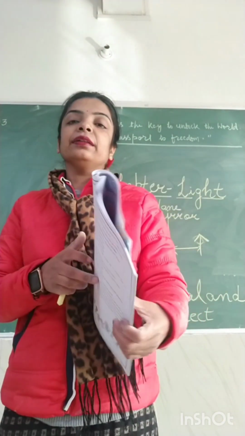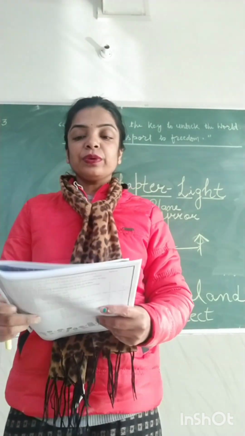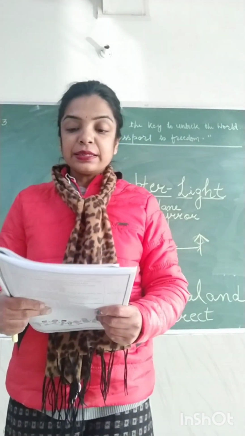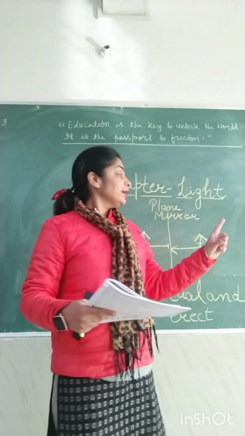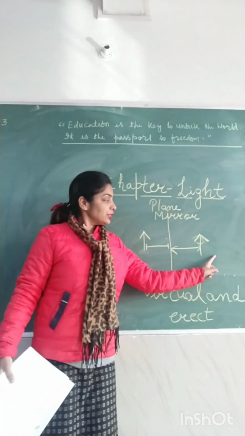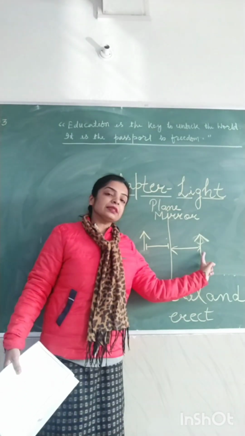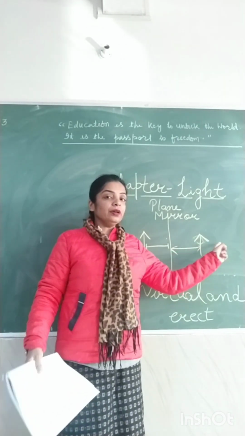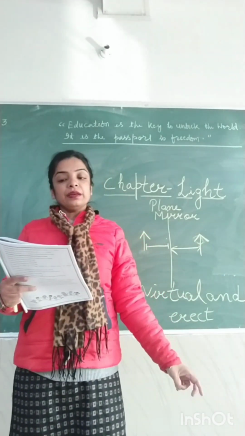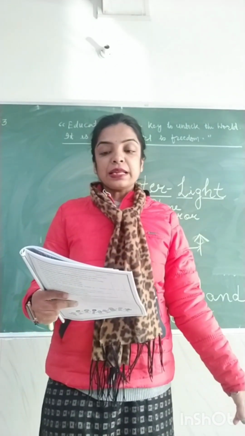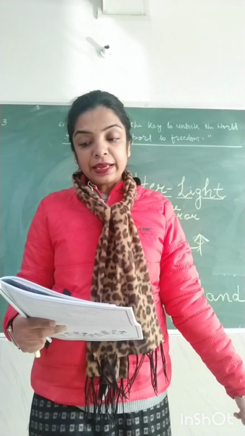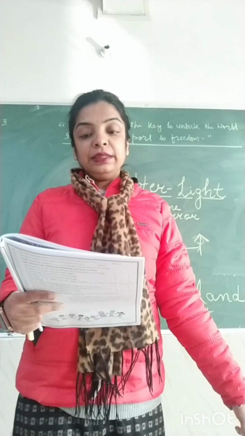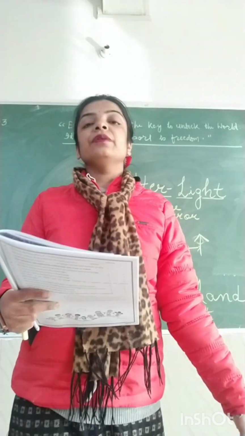Question number 10. When the distance between the object and the plane mirror increases, it means the object is being shifted. The distance is increased. The object is shifted far apart from the mirror. Then what would happen? The image remains the same. The size of the image will become less than the size of the object. The distance between the image and the plane mirror increases. The distance between the image and the plane mirror decreases.